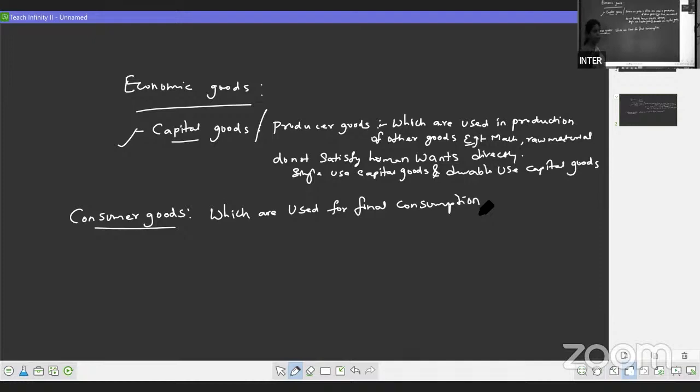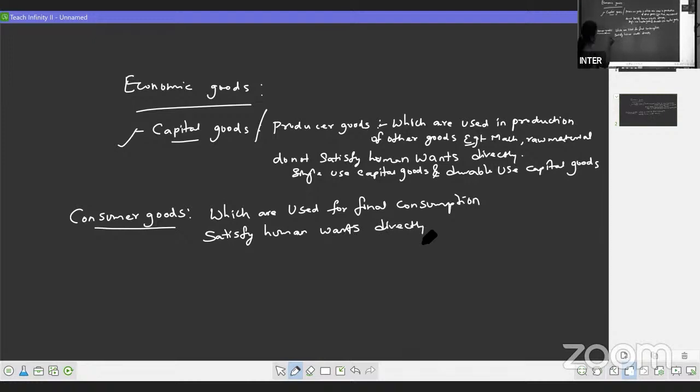Final consumption means when we want to satisfy, as a human being, our wants, we will use certain goods which will satisfy our wants. Those goods are called consumer goods, which are used for final consumption. And one more point about consumer goods is that they will satisfy human wants directly.